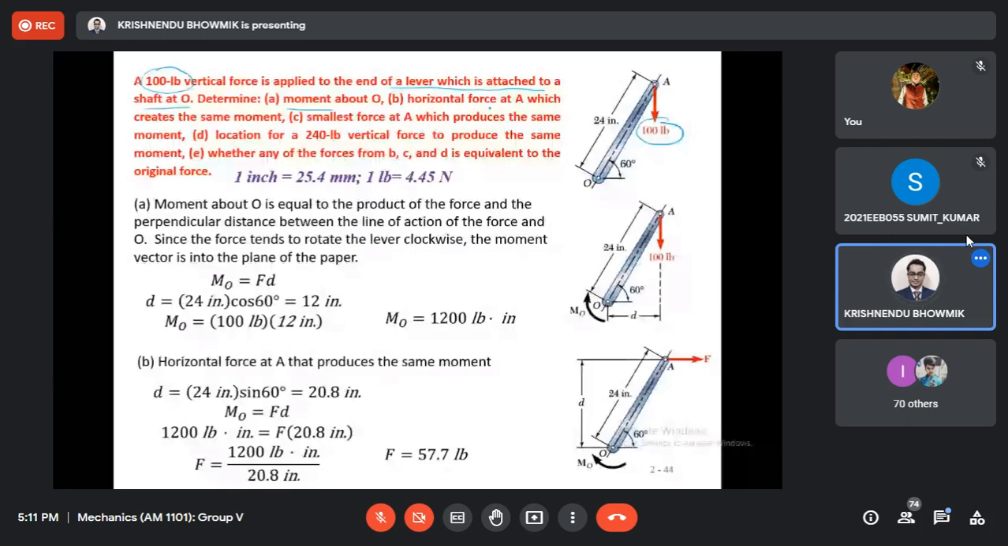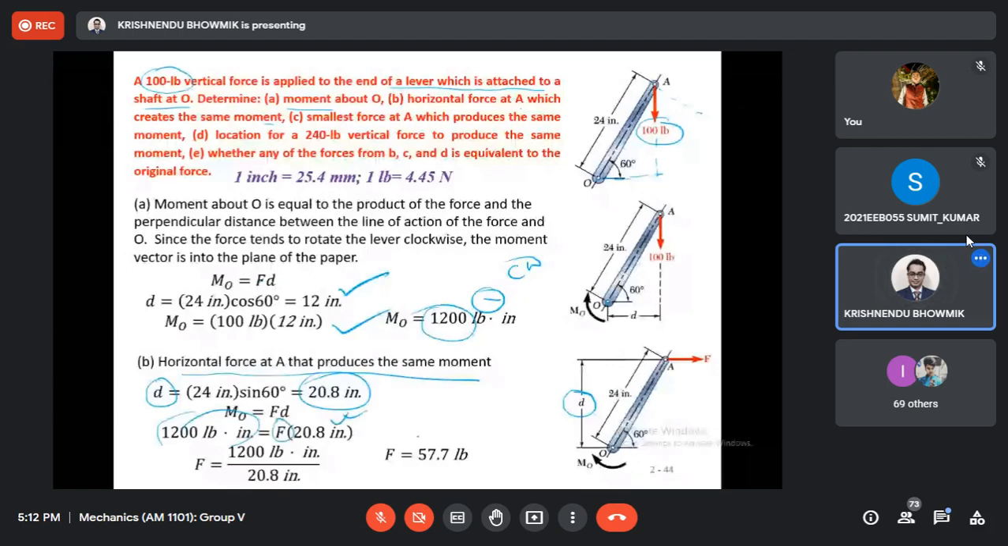Let's see the first one. If I want to calculate the moment with respect to this, directly I'll calculate F multiplied by D. D you can get from this, and you have to write minus for clockwise. Next, we are applying a horizontal force that produces the same moment. That means in this case the unknown is F. We have applied the horizontal force. Now D becomes this. So this is the D now. Same moment, the initial moment was this. I put it here. I don't know the value of F, but I know this moment arm. Then F can be calculated.